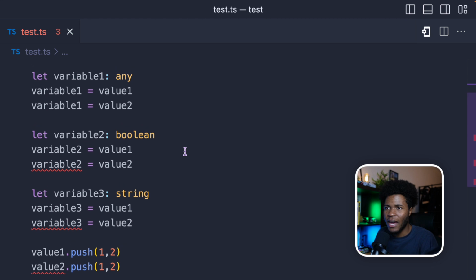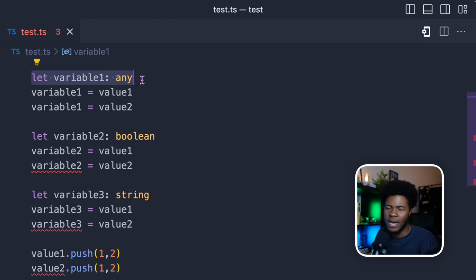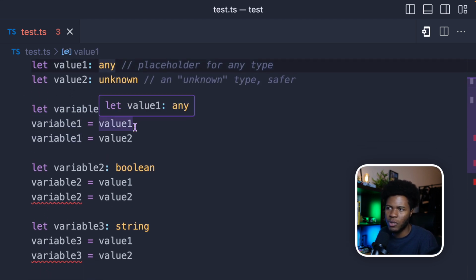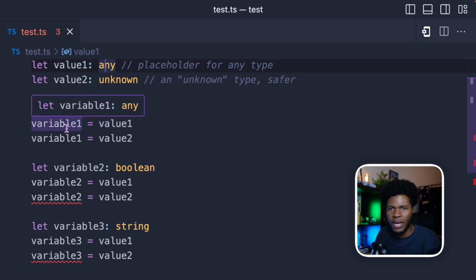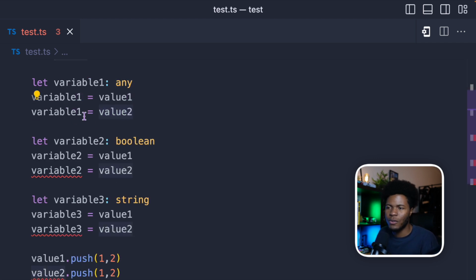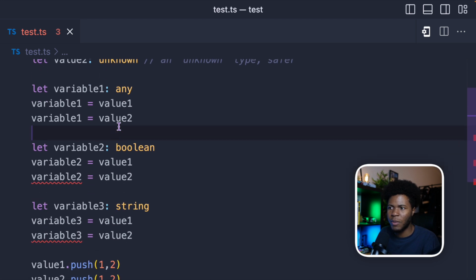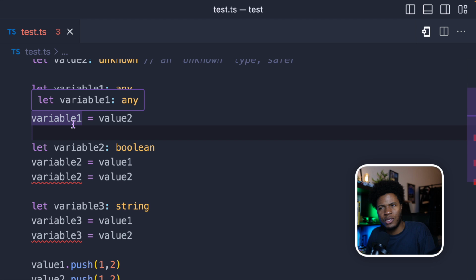Okay, so here I have this variable. Variable 1 has an any type, and then here I assign value 1 to variable 1. If you remember, value 1 is any. You see we don't get any error because you can assign any to any. I also assign value 2 to variable 1 and we still don't get any error. Value 2 is unknown, so here I'm assigning unknown to any, and the reason why this works is because any can be any type, which means any can also be an unknown type. So that means you can assign unknown to any.